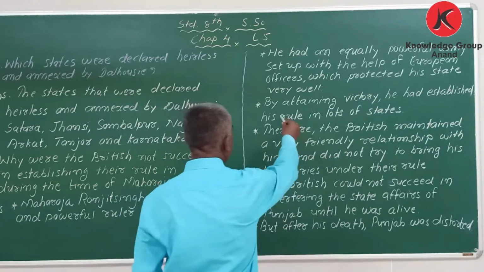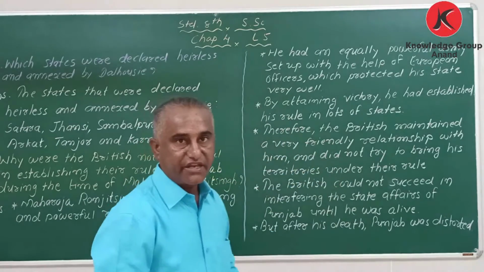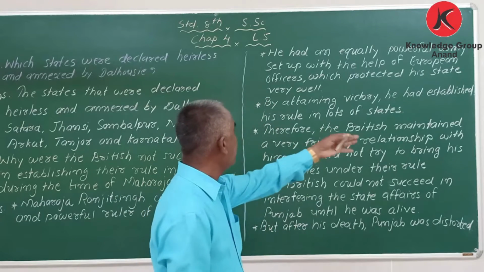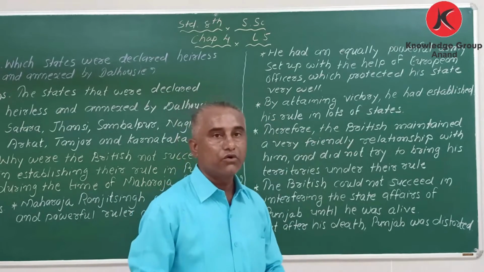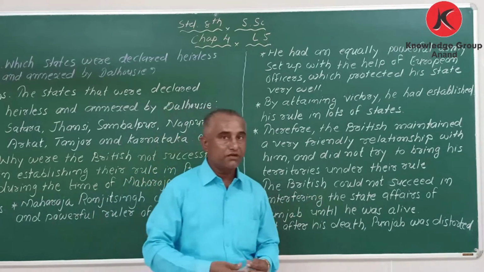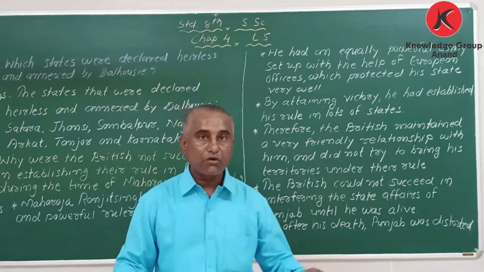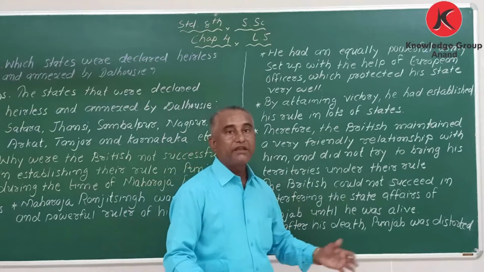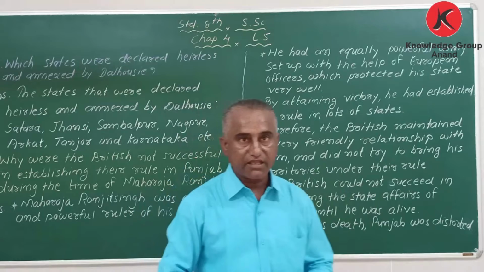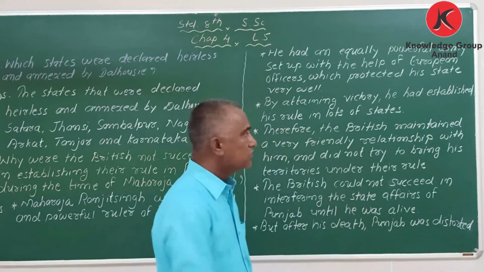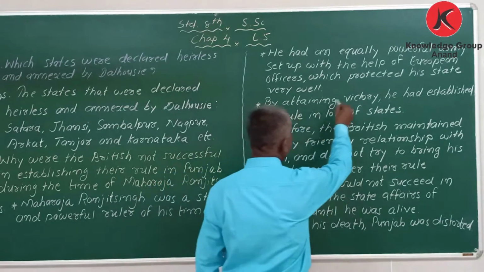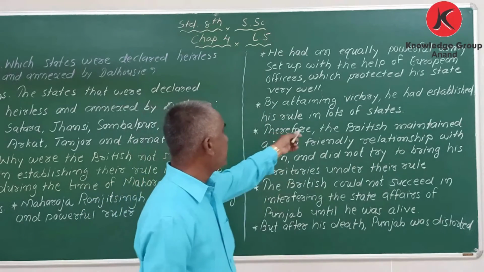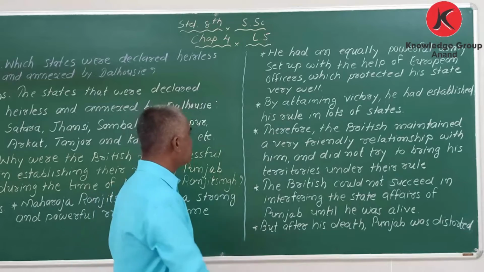Next, by attaining victory, by winning, he had established his rule in lots of states. My dear student, as I said, he was strong, powerful and brave. So by attaining victory, he won many states and brought them under his rule. So it is written here: by attaining victory, he had established his rule in lots of states. Next thing,